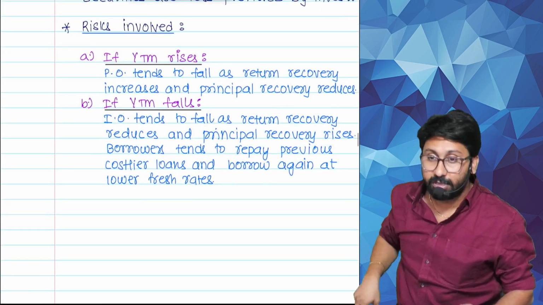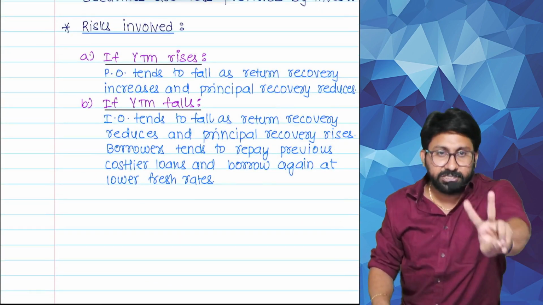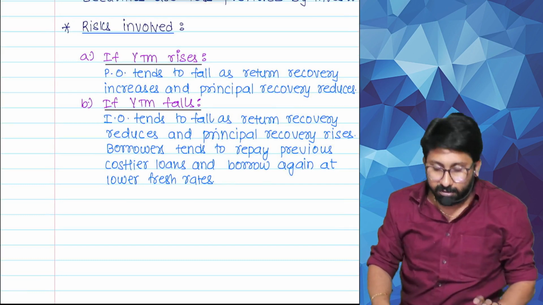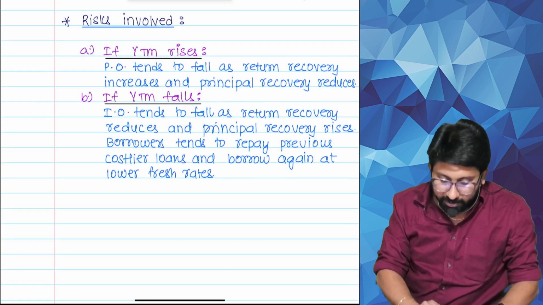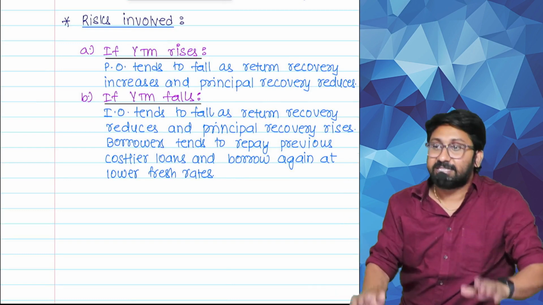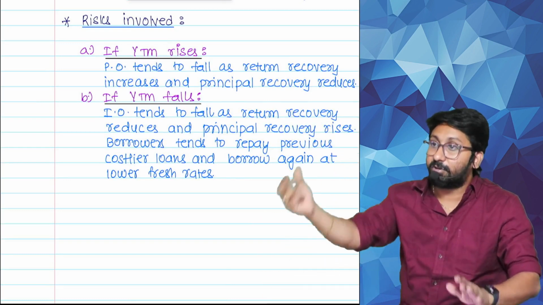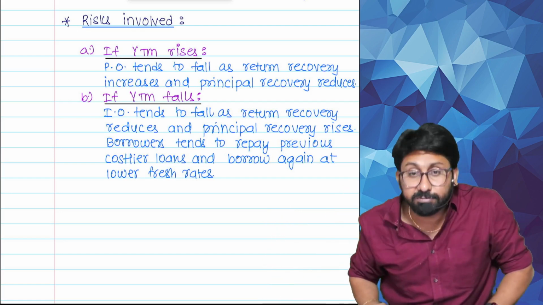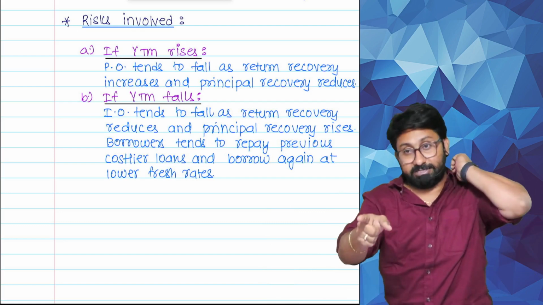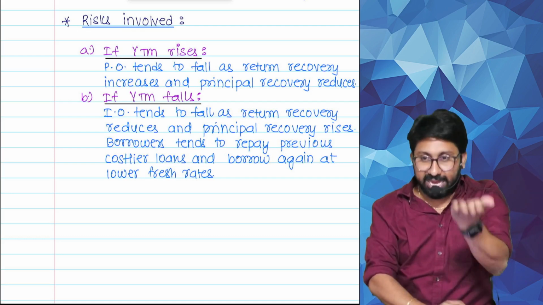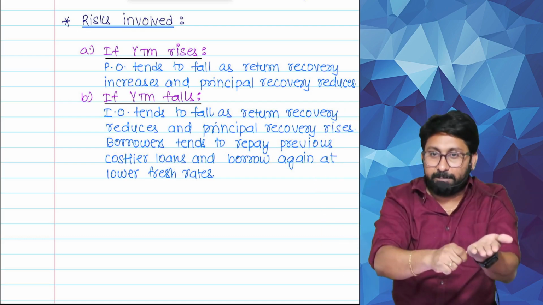See there. Two situations can arise: YTM can rise, YTM can fall. When YTM rises, what will happen? PO tends to fall as return recovery increases. Sir, whenever YTM rises, YTM is what? The PV factor. I told you in capital budgeting, and in bond valuation also. Whenever you take a cash flow, hit it with the PV factor.